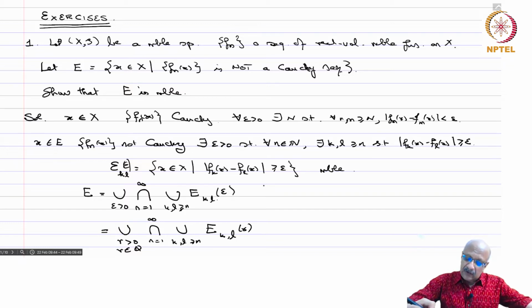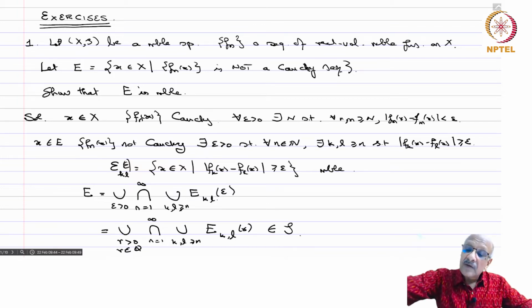There's a rational which is less than epsilon, and therefore it will definitely be in this set. Conversely, this is a subset of this, that is obvious, and therefore these two sets are equal. Now here everything is countable: rationals are countable, n equals 1 to infinity, k, l greater or equal to n, all these are countable and they are all in S, and therefore this belongs to S, and therefore it is measurable.